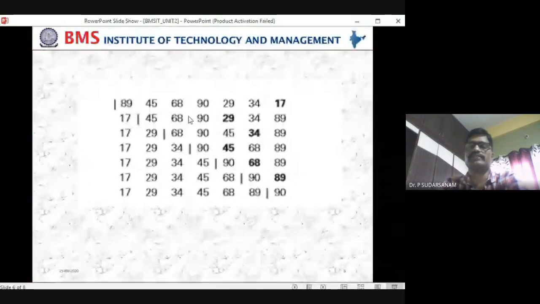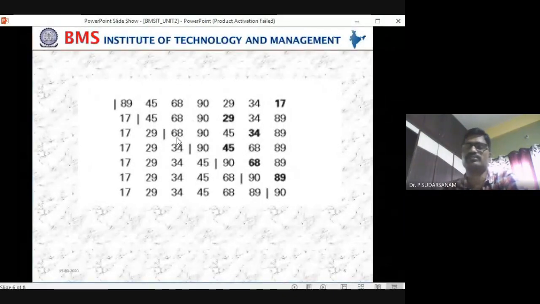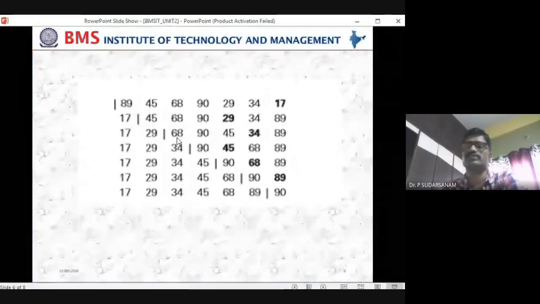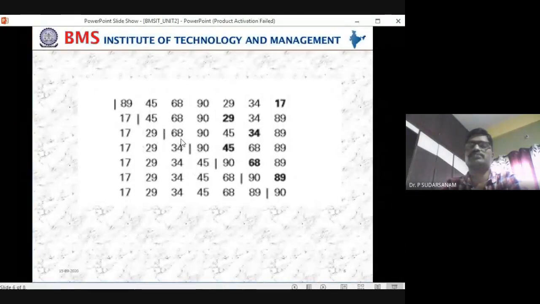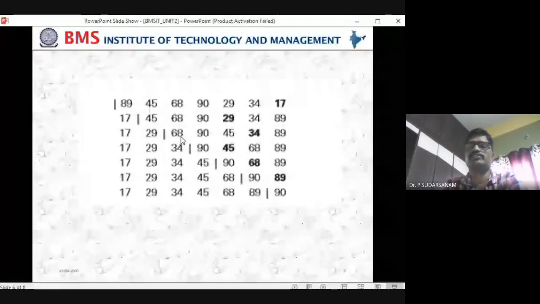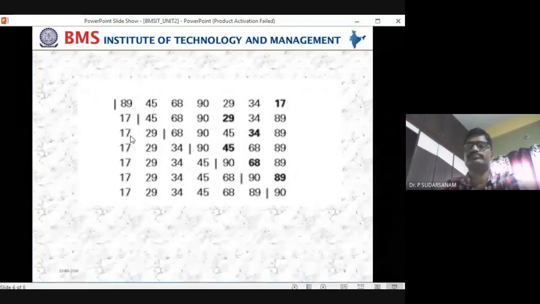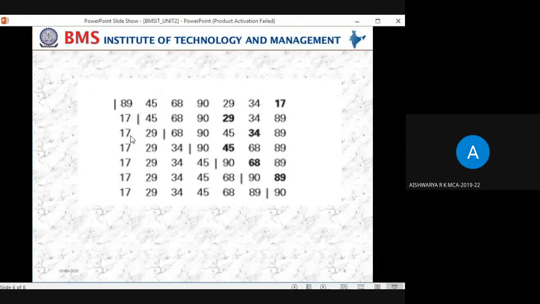Now the second, other people don't talk. And now third phase, which element will be starting in the third row? Execution, I loop starting from where? 68, sir.